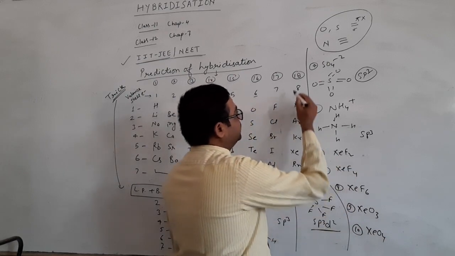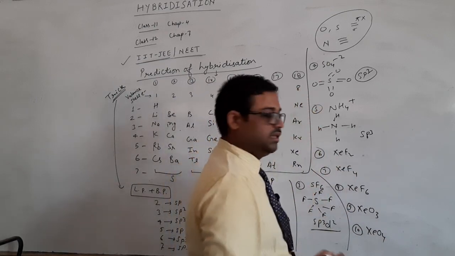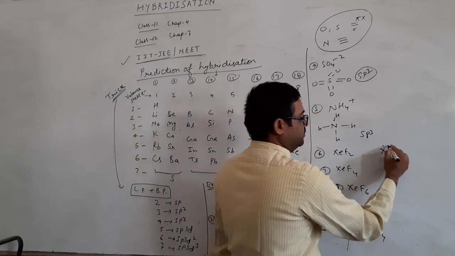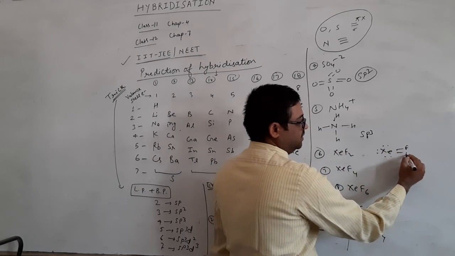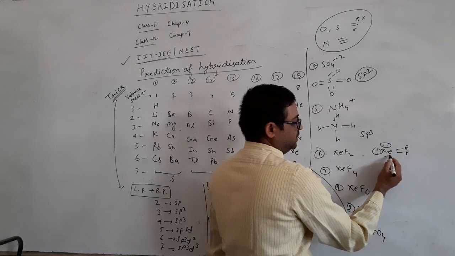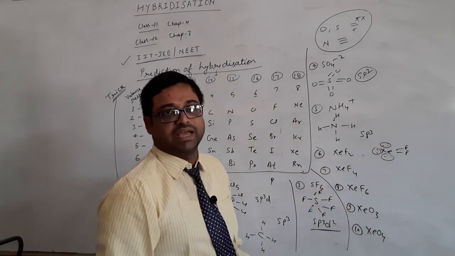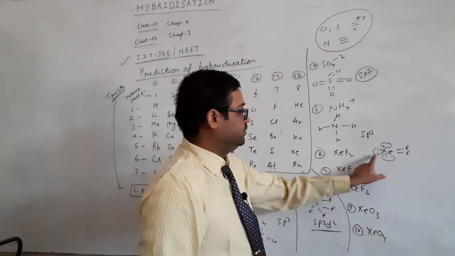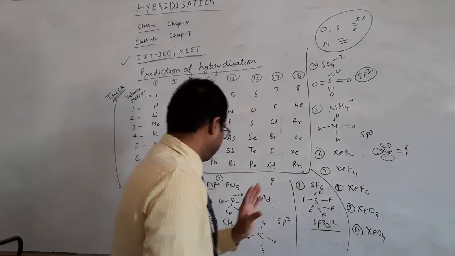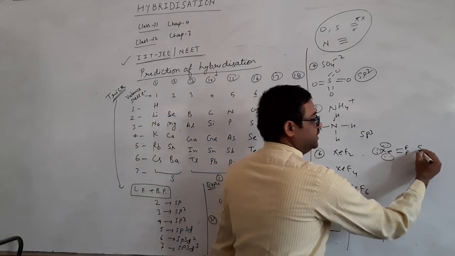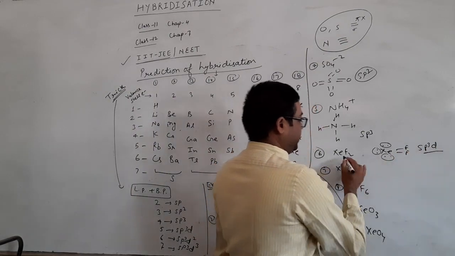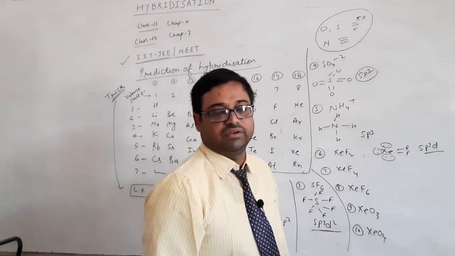You can see xenon has 8 electrons, so I will put xenon with 8 electrons. Now 2 fluorines with single bonds. So this has lone pairs. You can count: 1, 2, 3, 4, 5. Total 5 means sp3d. So the hybridization will be sp3d in XeF2, xenon difluoride.